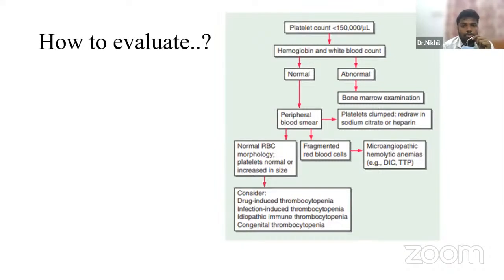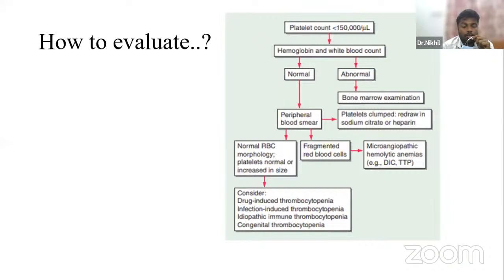On the peripheral smear, if you see any platelet clumping, you should rule out pseudothrombocytopenia. As I told, you should draw the blood in citrate and check for a false positive. And if you see only a reduced platelet count, then you should consider drug-induced thrombocytopenia, infection-induced, idiopathic or congenital types.